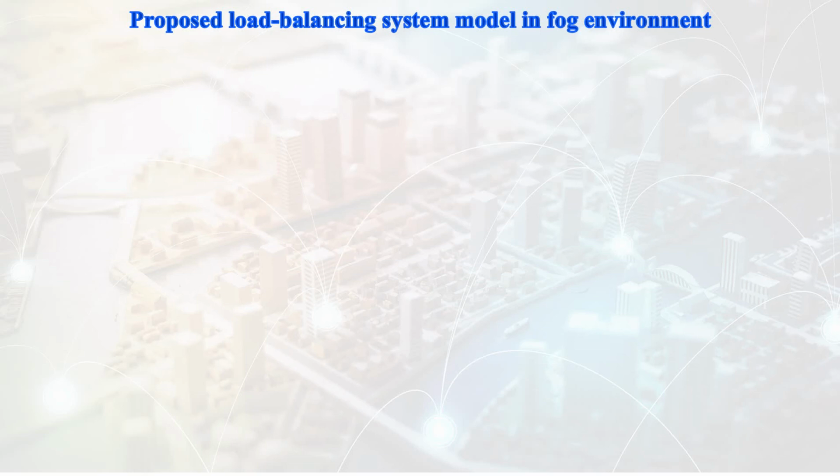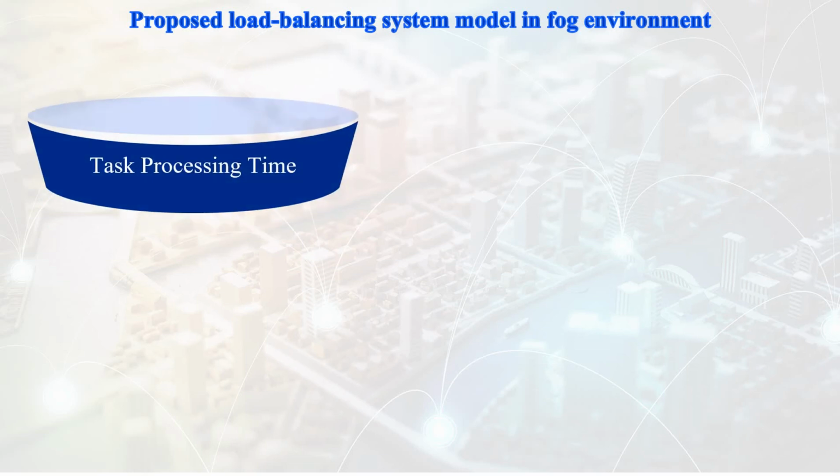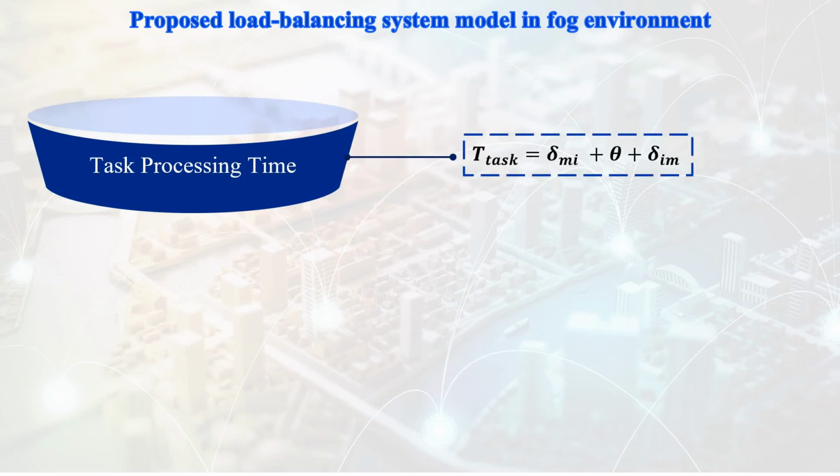The task processing time is equal to the sum of the transmission delay and processing delay of that task in different devices, which is calculated as follows. In this formula, delta represents the transmission delay between 2 nodes, including 2 components. TW is the waiting delay in the forward queue of the source node, and TAS is the send delay on the communication channel between the 2 nodes. The last term represents the processing delay of the task assigned to the fog node.